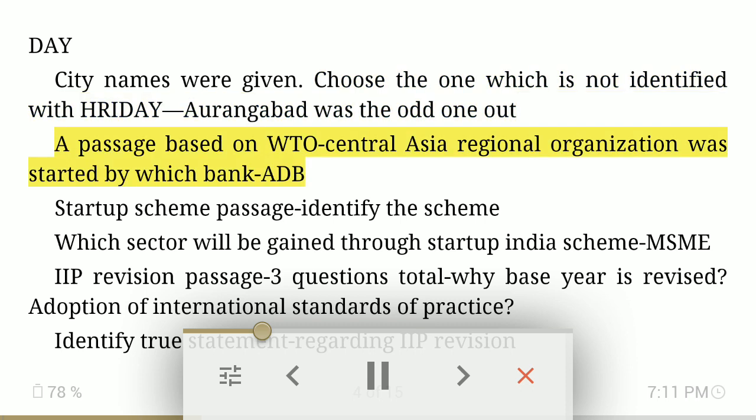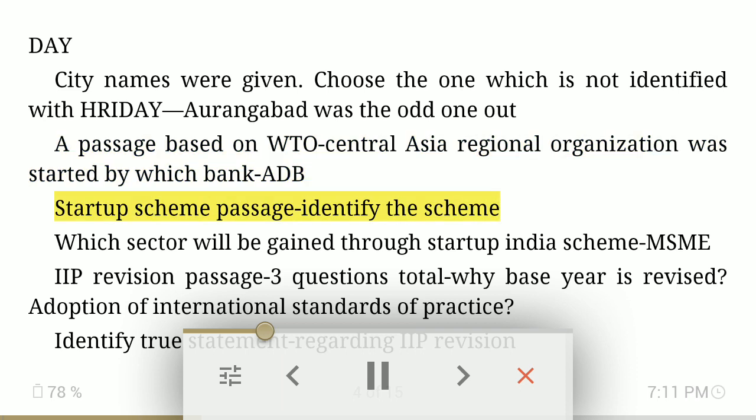A passage based on WTO. Central Asia Regional Organization was started by which bank? ADB. Startup scheme passage. Identify the scheme. Which sector will be gained through Startup India scheme? MSME.